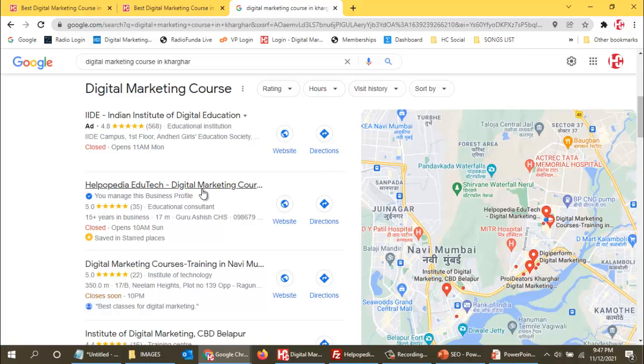Otherwise, Google is not going to come and tell me that your website helpopedia.com is having this problem. But Google has provided us with some tools with which we can get to know what problems Google has detected on my website, and then I can resolve those issues, and then my website will again come back in search engine.